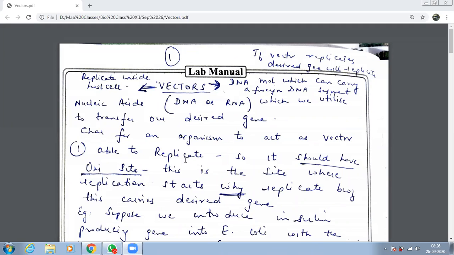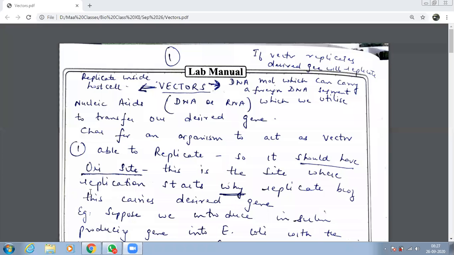It should be able to replicate after entering into the host, and when it will replicate, automatically desired gene की बहुत सारी copies बनेंगी. So the first quality which a vector should have is it should be able to replicate. And for replication, it should have which site, children? ORI site. Because this is the site जहाँ पे क्या चीज start होती है? Replication. Vector की सबसे main quality replicate करना.